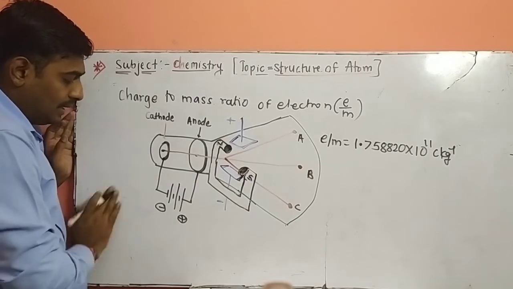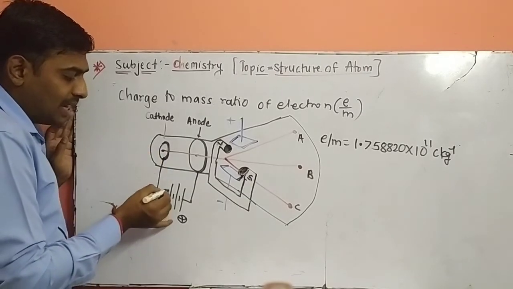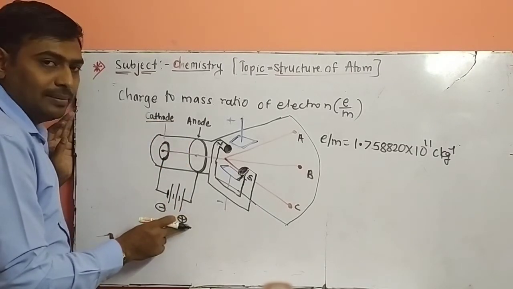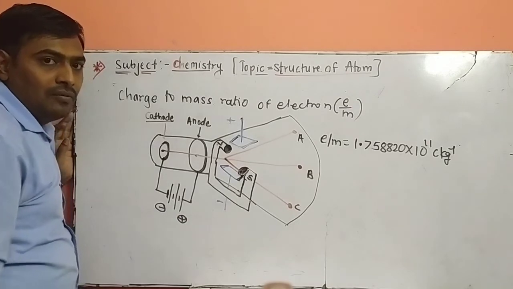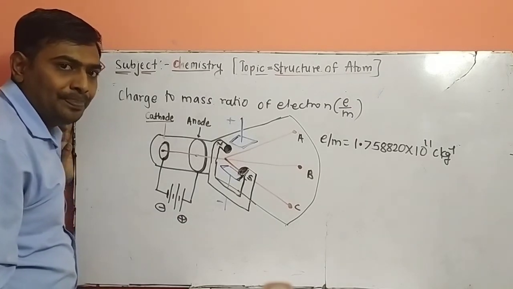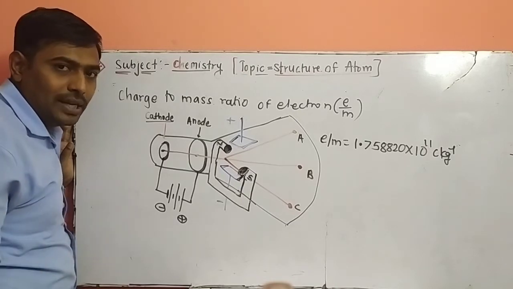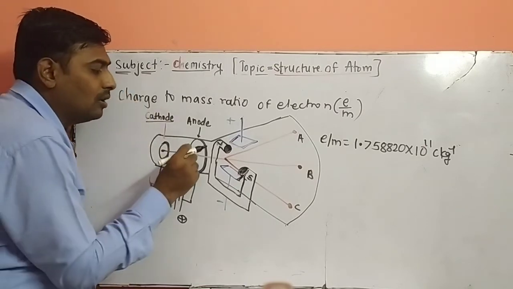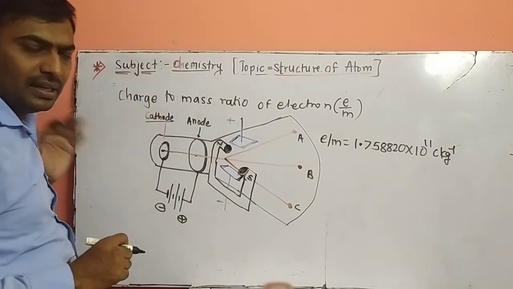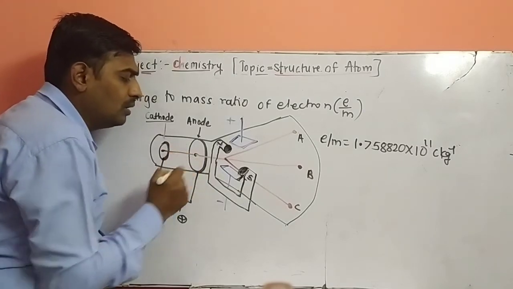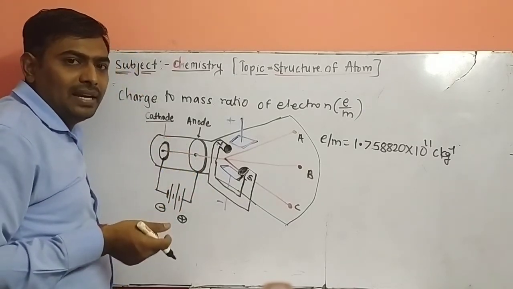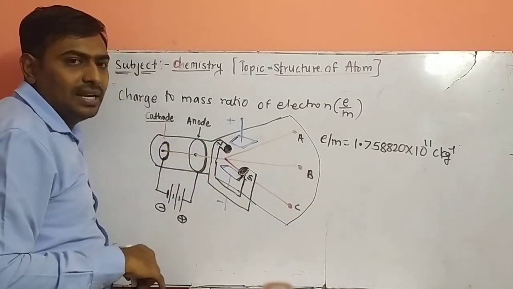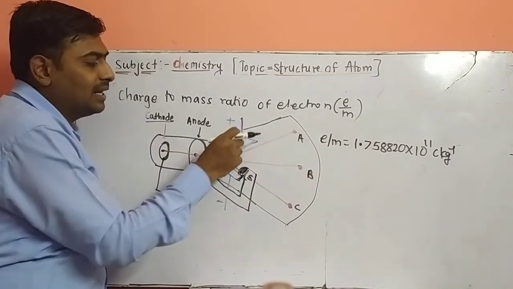The negatively charged terminal of the battery is attached to the negative terminal called the cathode, while the positively charged terminal of the battery goes to the anode. When an electric field is applied through the circuit, the cathode rays are emitted from the cathode and move towards the anode. The anode has a disc shape with a central hole, and in the absence of electric and magnetic fields, the rays strike at point B.